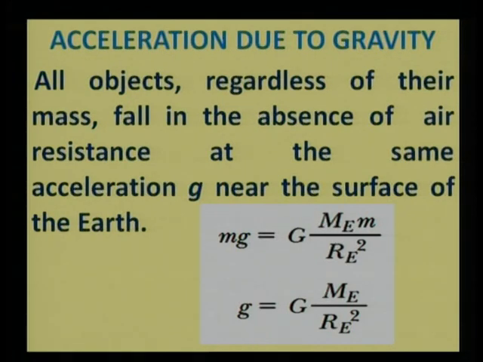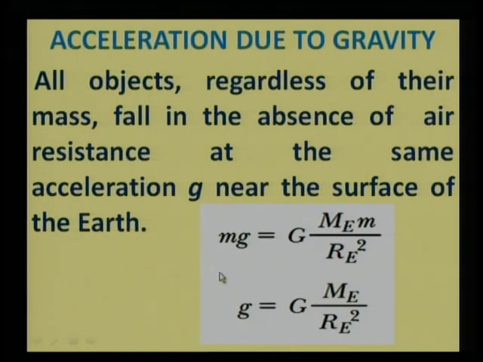This acceleration which is produced in a particle or mass falling freely near the surface of Earth is called acceleration due to gravity or gravitational acceleration.